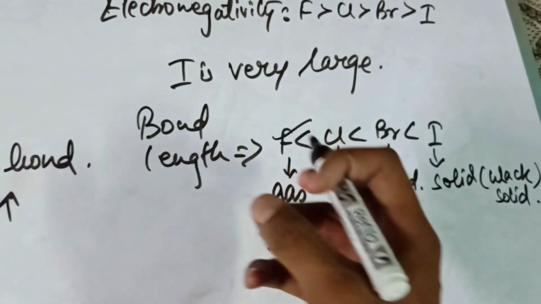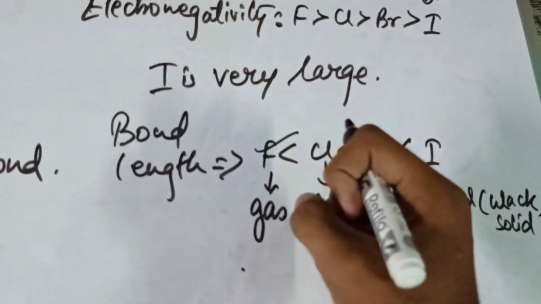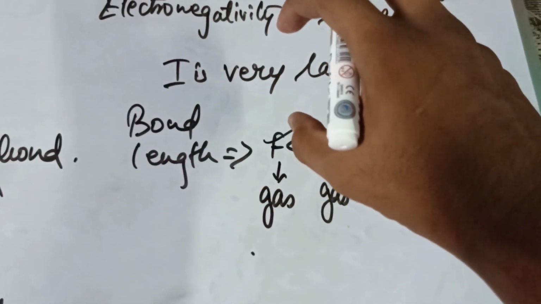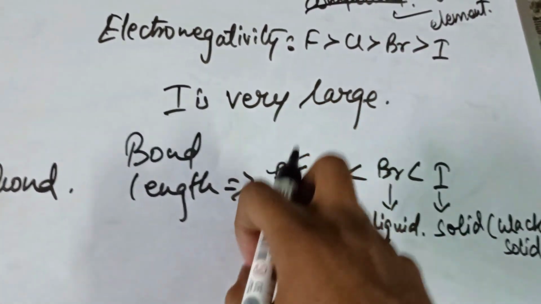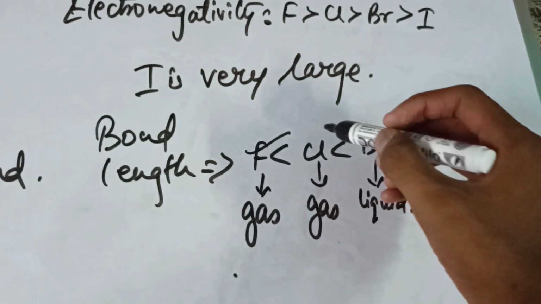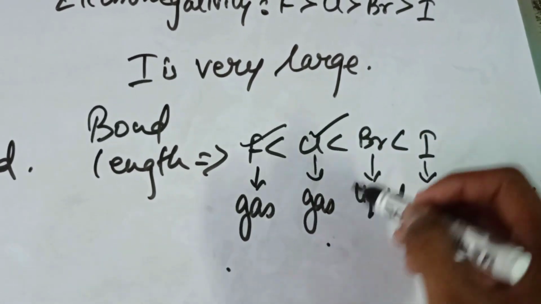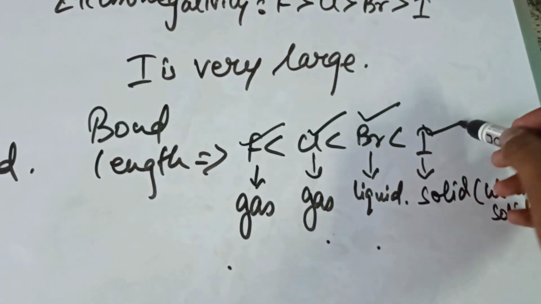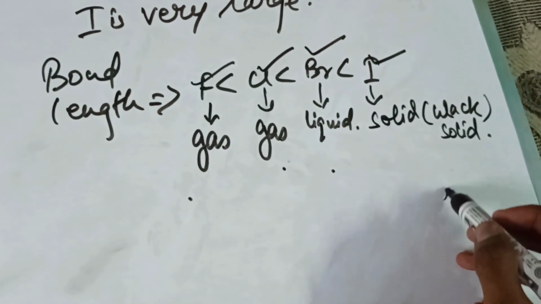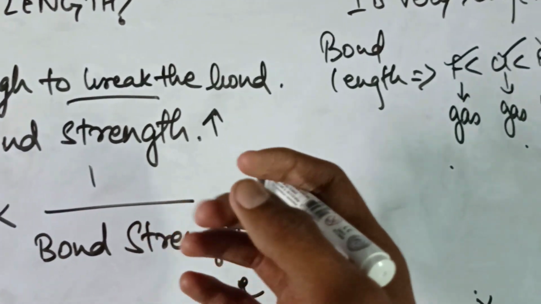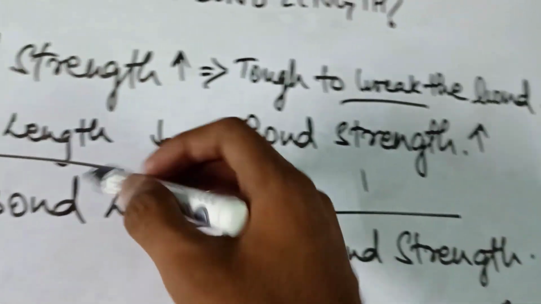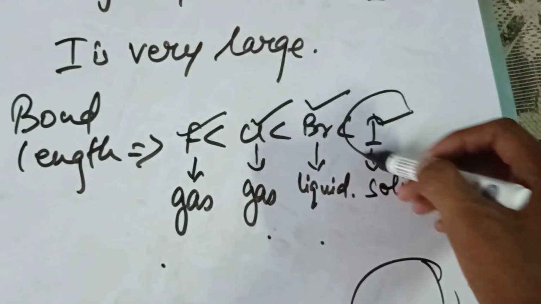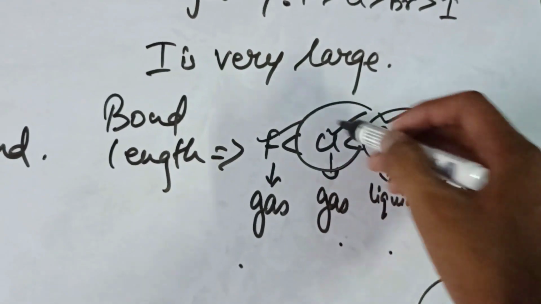It will hold on tightly and keep strongly bonded with the carbon atom. Next comes chlorine, which is a gas, then bromine, which is a liquid, and iodine is a solid. Iodine is really huge, so it is very easy to break because the bond length is huge in iodine. Then it reduces from bromine, to chlorine, then fluorine.